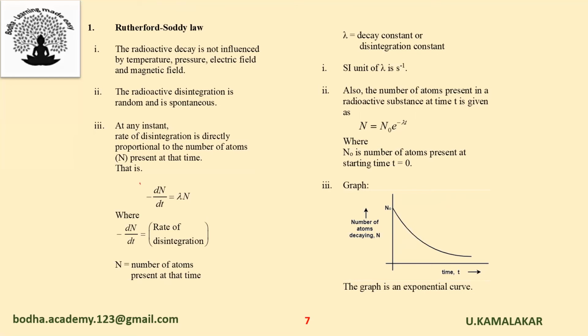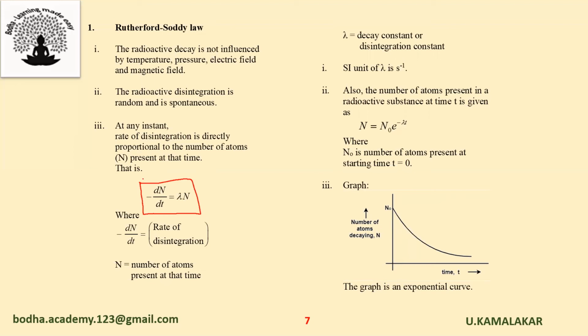That is, minus dN by dt is equal to N lambda, where minus dN by dt represents the rate of disintegration, and N represents the number of atoms present at that time. Lambda is a constant known as the decay constant or disintegration constant. Its SI unit is per second.